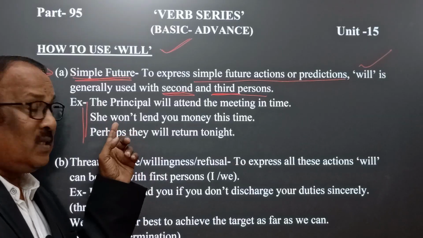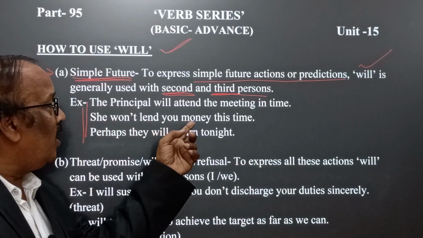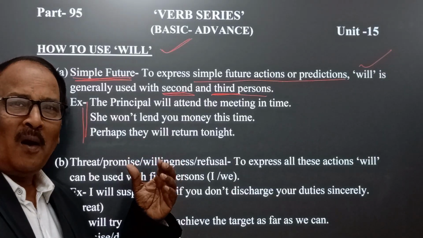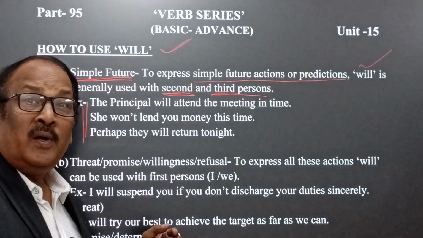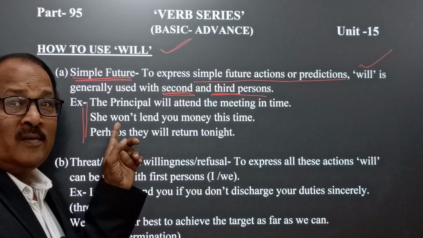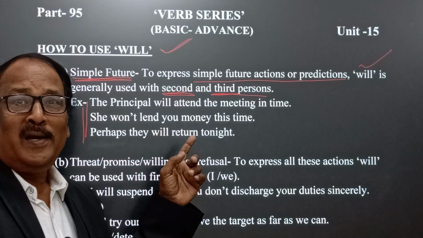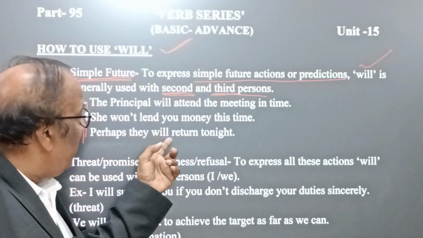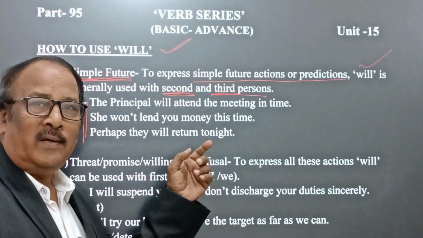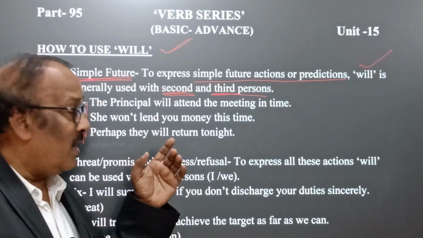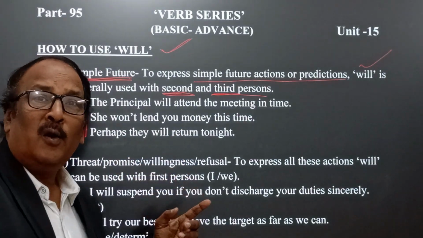Second example, she won't lend you money this time. Won't is the contracted form of will not. Here the speaker predicts or guesses that some lady won't lend you money this time. Perhaps they will return tonight. Here the speaker expects that they will return tonight.